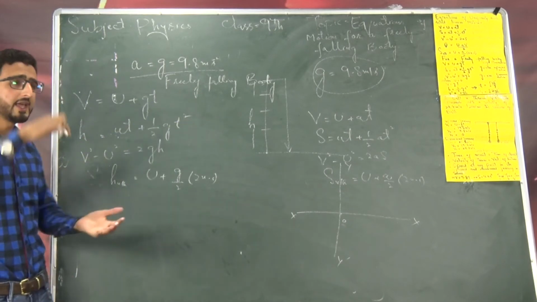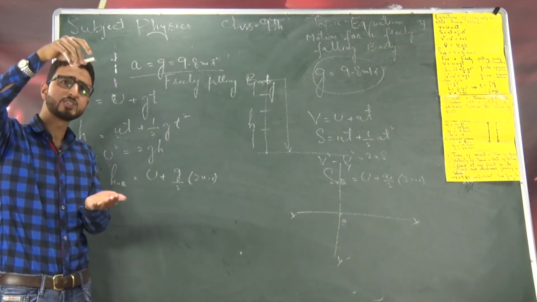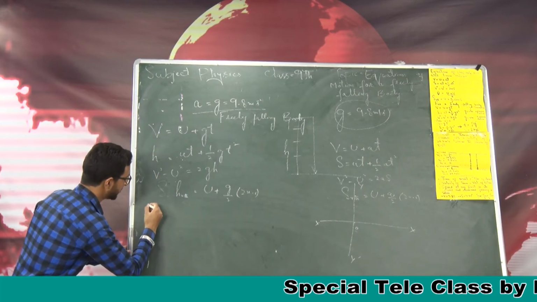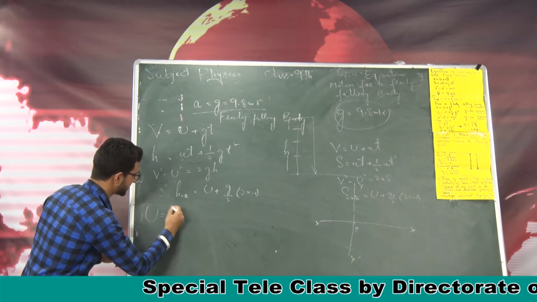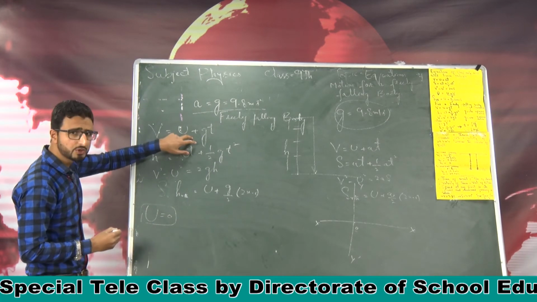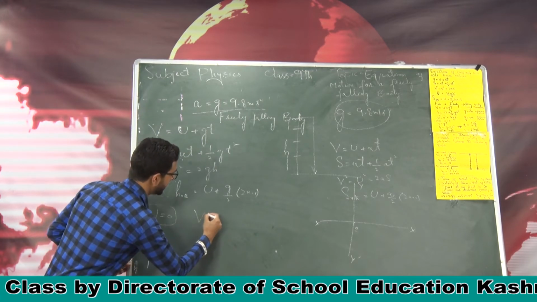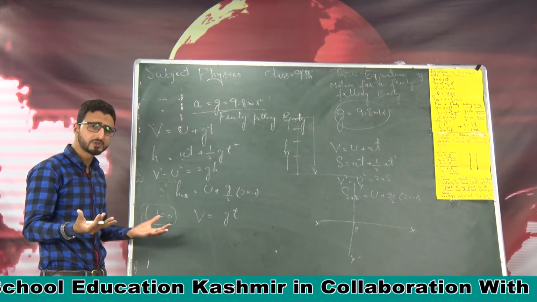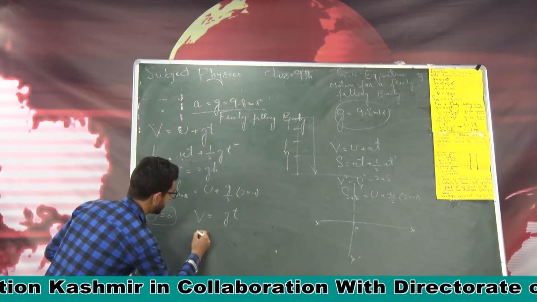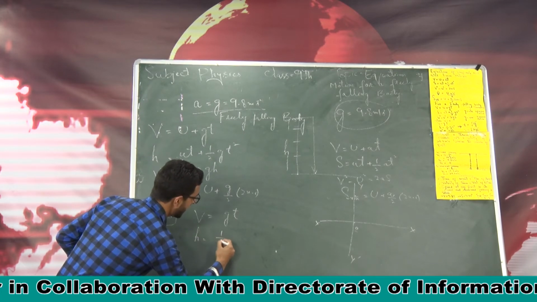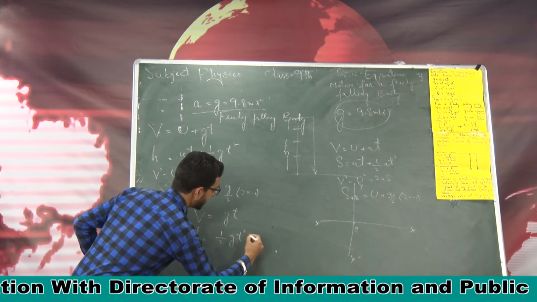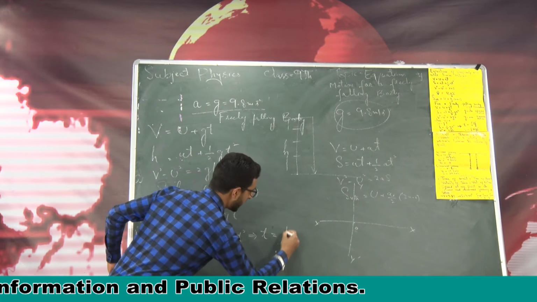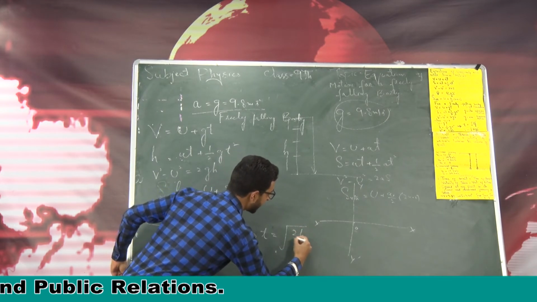Now if the body is just dropped, if the body starts from rest, you can see the initial velocity of the body is 0. So if the initial velocity of the body is 0, now the equations of motion will become: v is equal to gt, because in this very case body is just dropped, so the initial velocity will be equal to 0, and h will be equal to 1 by 2 gt square. यहाँ आप ये रिलेशन भी लिख सकते हो, ये जो t है it is equal to under root of 2h by g.